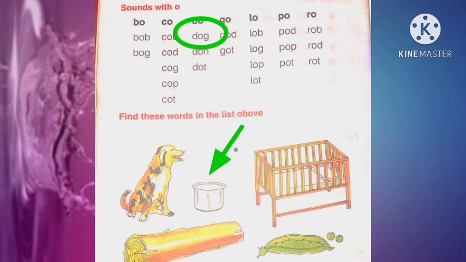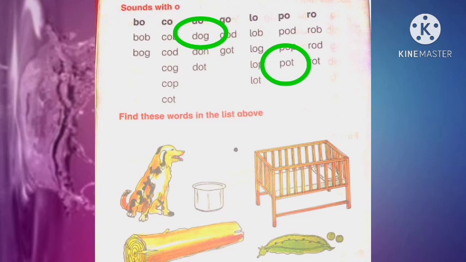Now look at the next picture. What is it? It's a pot. So where can we find the word pot? You can check the list of sound po. Look at the column of po. Yes, the last word is pot, pot. So you will circle the word pot.